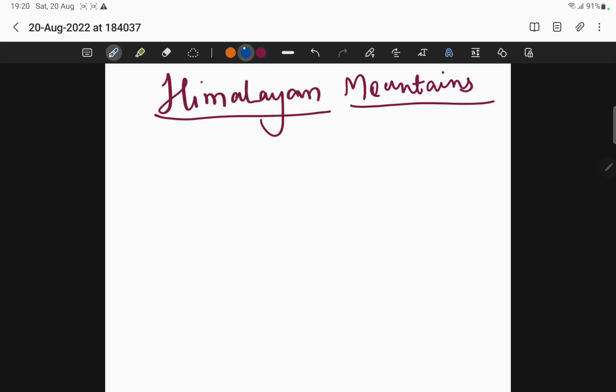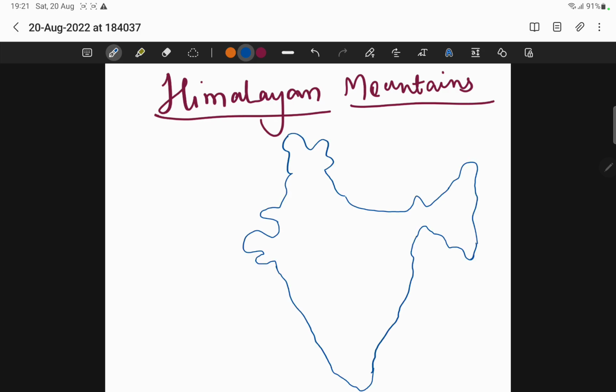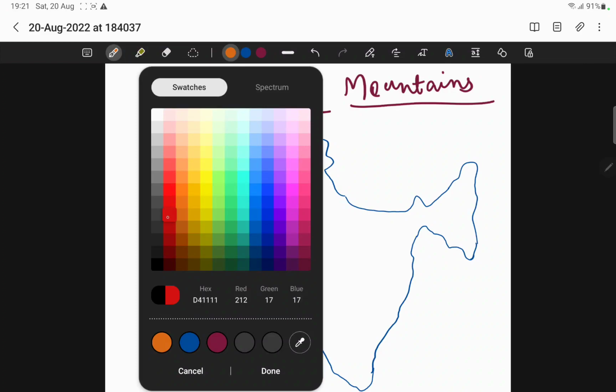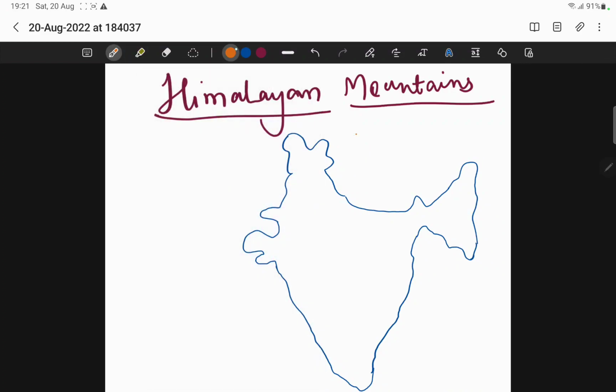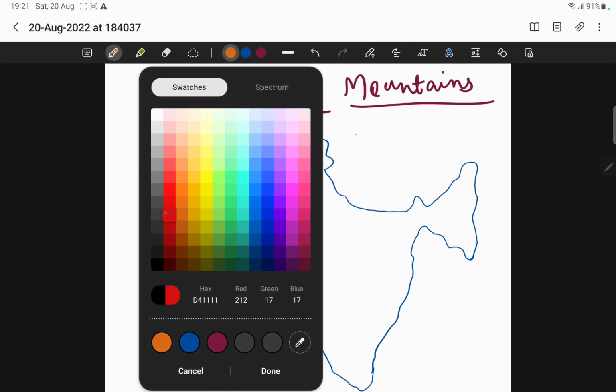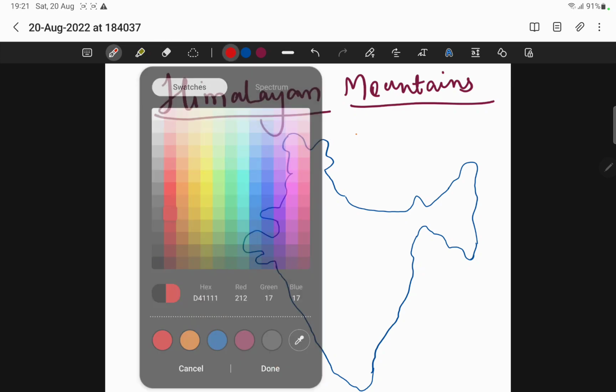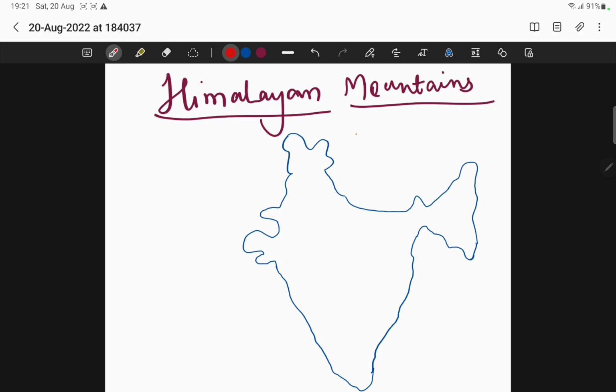Okay. So we again have our India. Now if you just see, the Himalayas are divided into 3 parts.